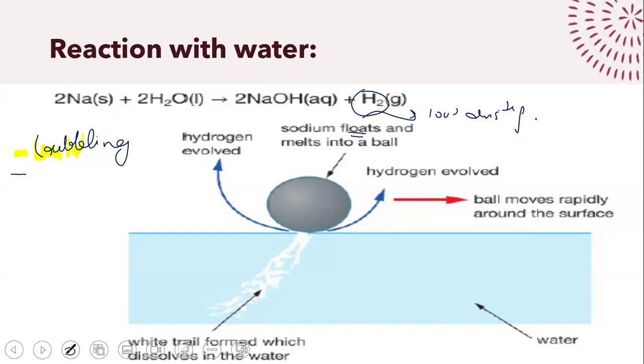And it's going to be literally running around, moving on the surface of the water. Why? The hydrogen gas that's being produced causes it to move from one side to the other. Then you will see slowly the piece of sodium get smaller and smaller, and then it will disappear. And if you test the solution towards the very end, you will see that the pH of the solution will be alkaline.